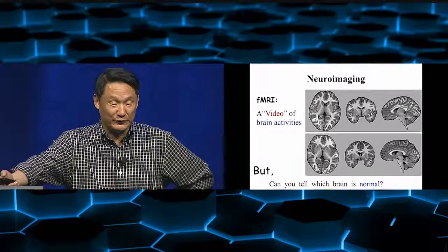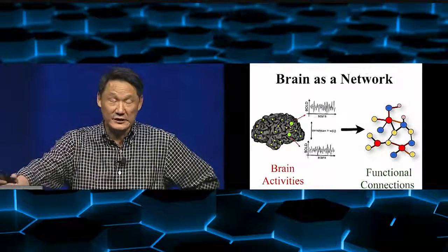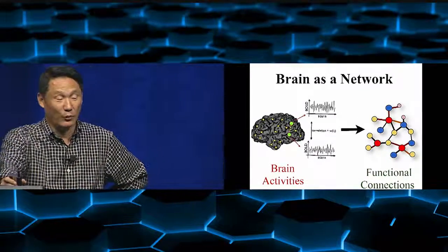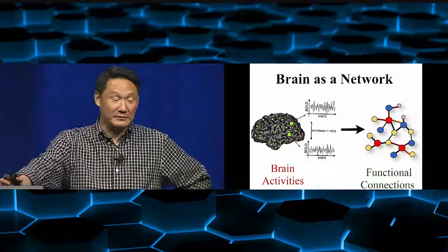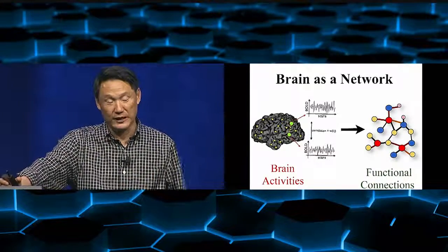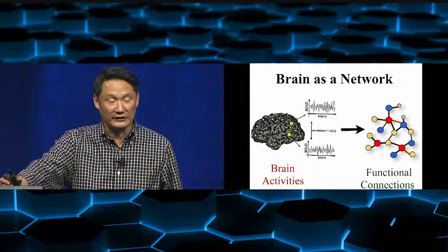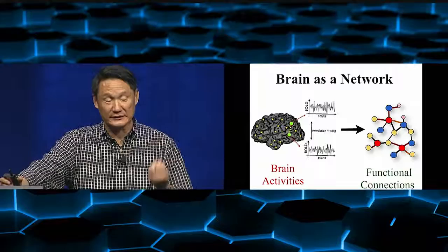here we have two photos. One is a normal person, the other is an abnormal person. The question is, how do we decide that? One way is that we can map the brain into a network. Two nodes represent two different brain regions, and from the fMRI, we get a time sequence of the brain activity.